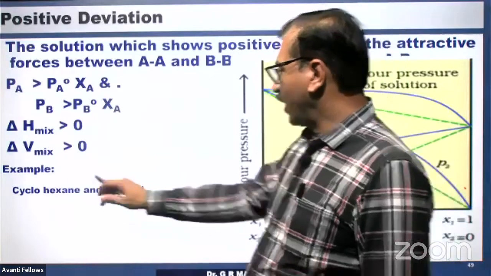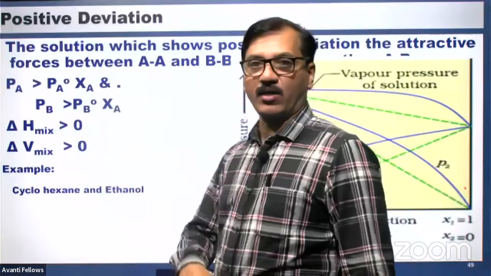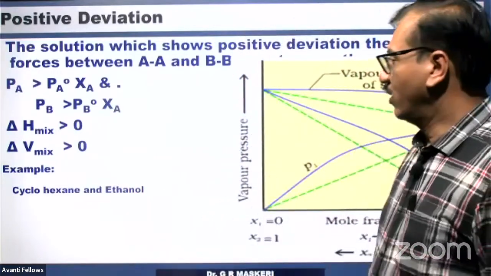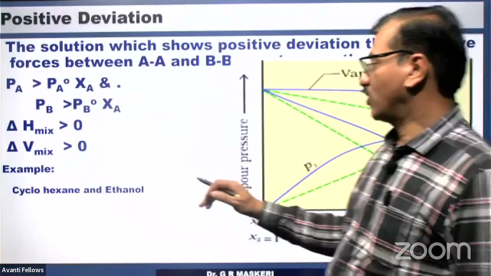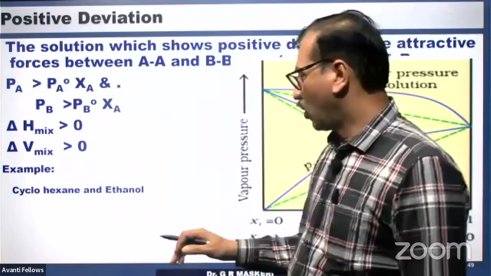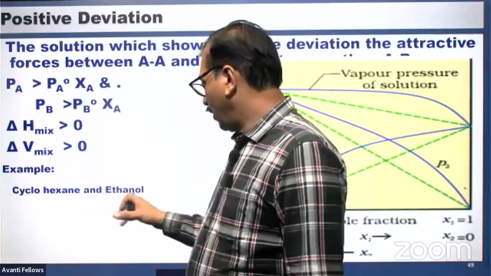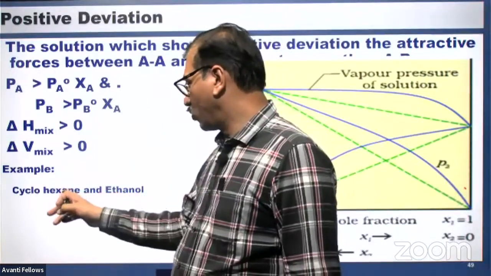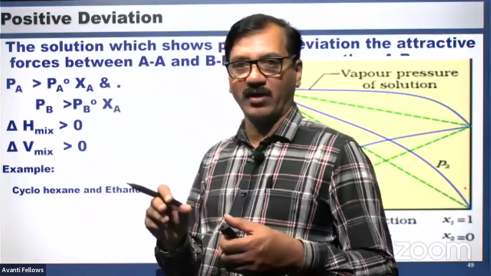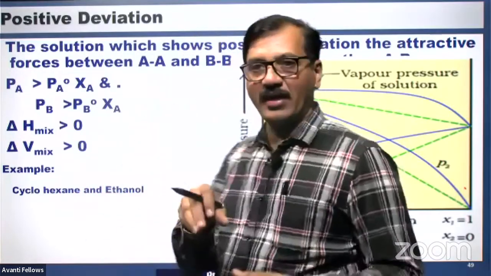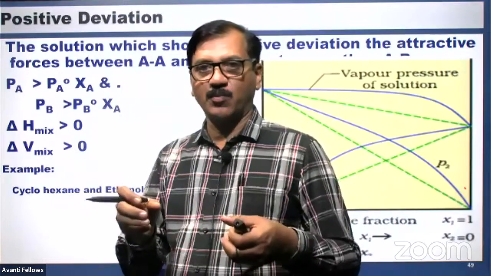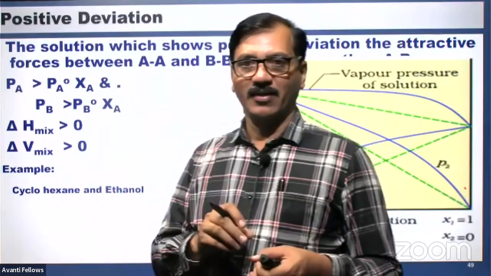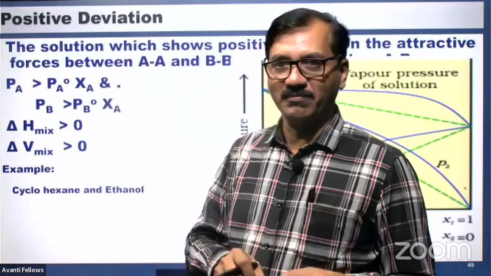Example: cyclohexane and ethanol. Cyclohexane and ethanol show this positive deviation. Vapor pressure will be more than expected because ethanol has hydrogen bonding. When cyclohexane is added, the hydrogen bonding interaction is broken, because cyclohexane comes in between.